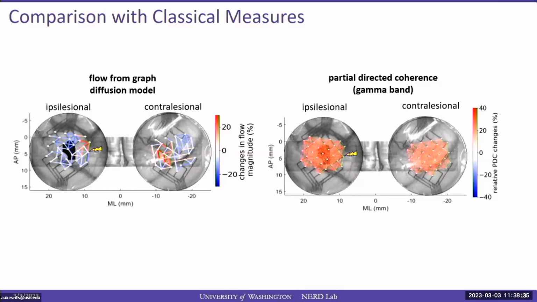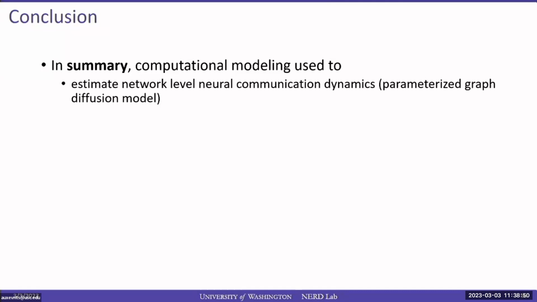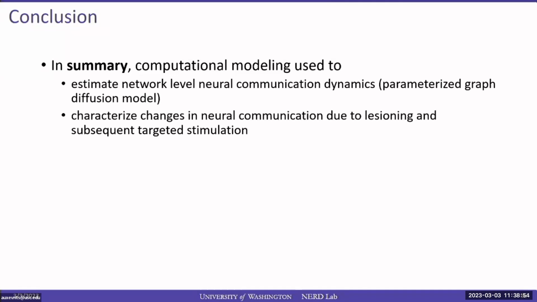And on the other hand, for our graph diffusion model, we see much more localized changes, which we were very excited to see. Okay, to conclude and to relate back to the theme of the conference, I hope I have shown that computational modeling can be used to estimate network-level neural communication dynamics using this parameterized graph diffusion model. And it can also be used to characterize changes in neural communication due to lesioning and subsequent targeted stimulation.